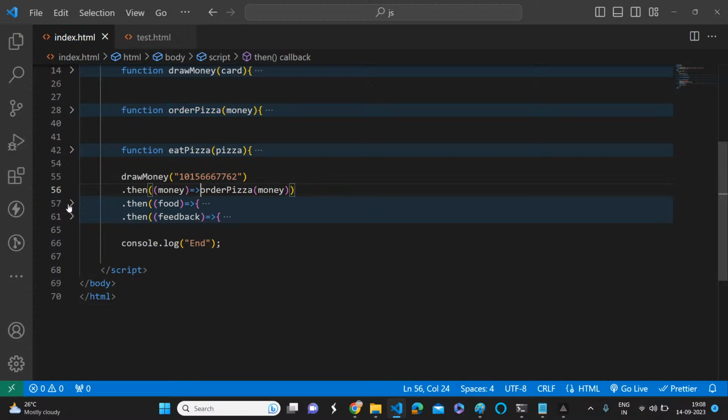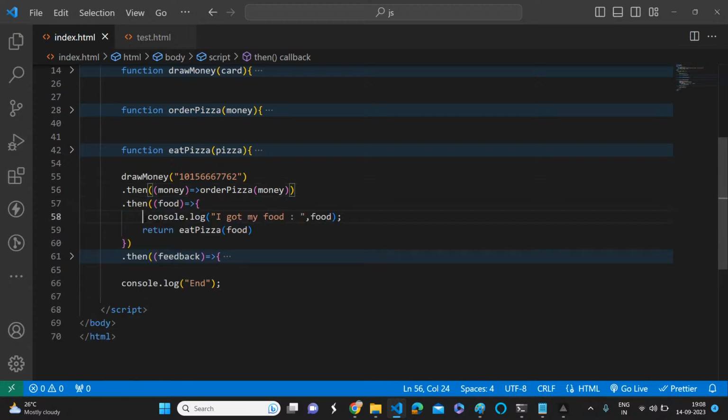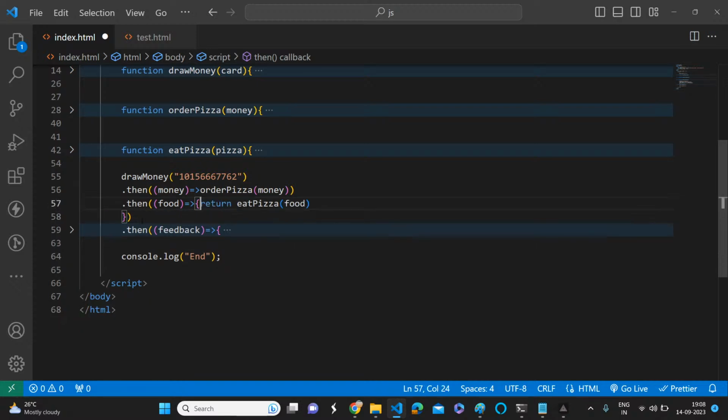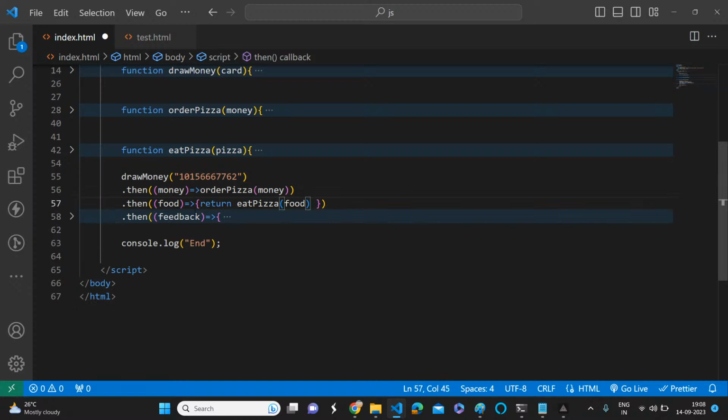Fantastic. You can do the same thing for this one. But if you see, we are returning that promise. That is very important. If you use a curly brace, you should not forget to return that promise if it is a promise. So I'm just trying to simplify. Even though it is simplified, it's very difficult to deal with the then chain, so we can optimize the code with arrow function syntax. That's the beauty of arrow functions.